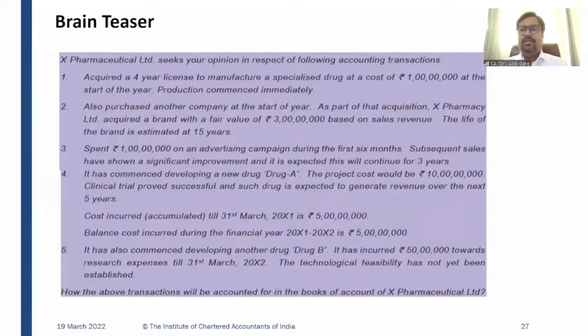Yes, let's do another case study from Institute Study Material. X Pharmaceutical Limited seeks your opinion in respect of following accounting transaction. Acquired a 4-year license to manufacture a specialized drug at a cost of rupees 100 lakhs at the start of the year. Production commenced immediately. Right? Tell me what to do with this.